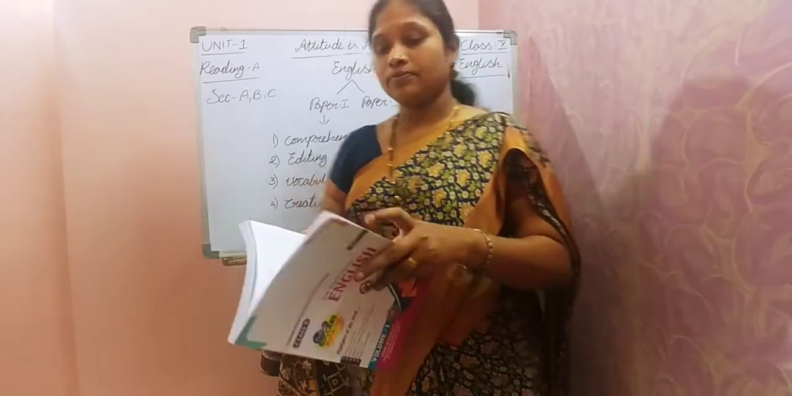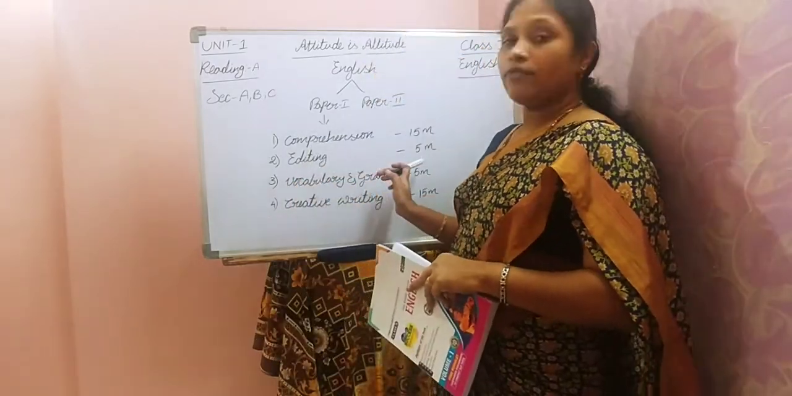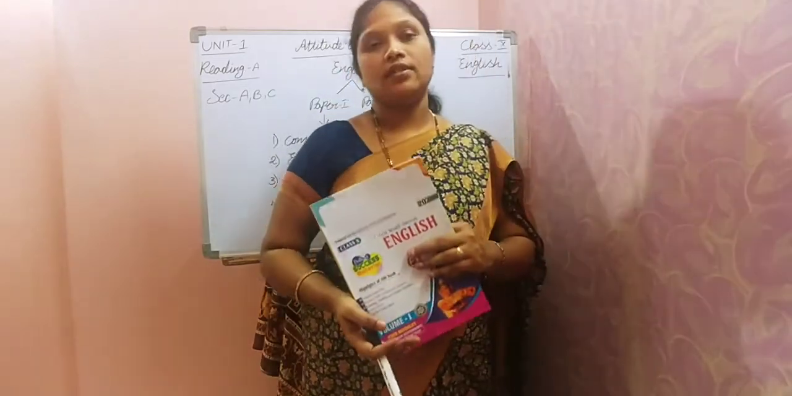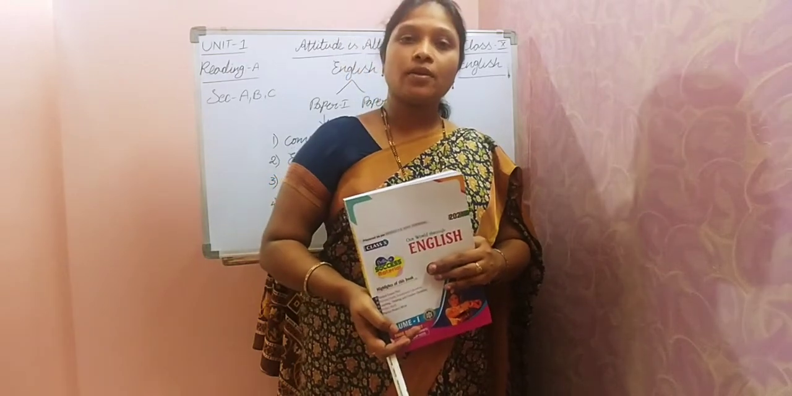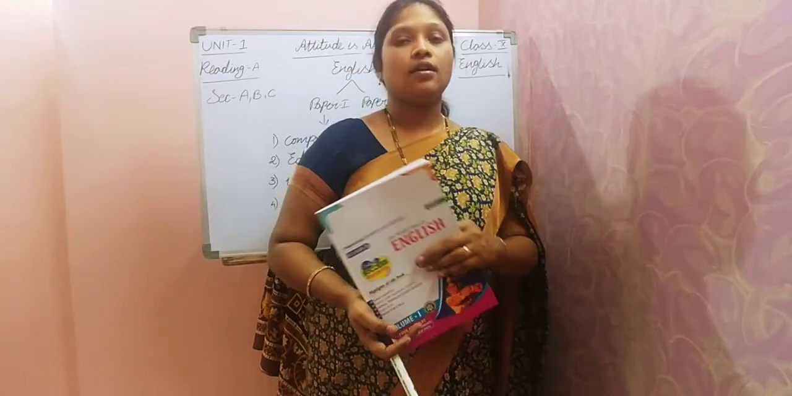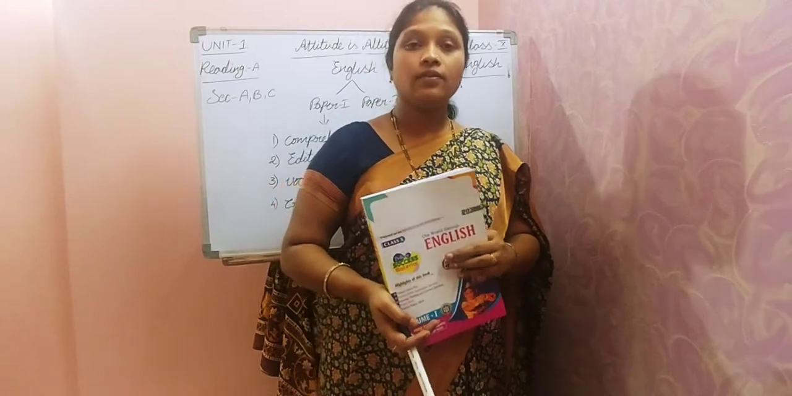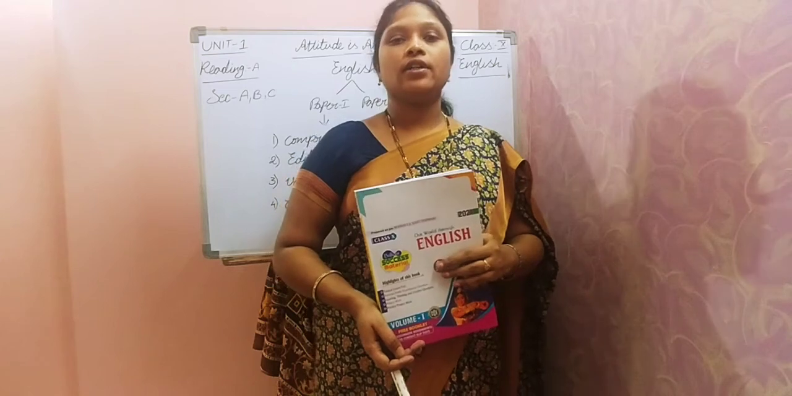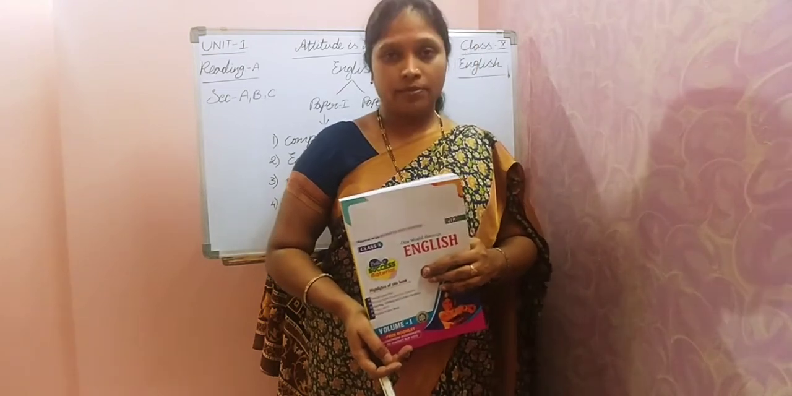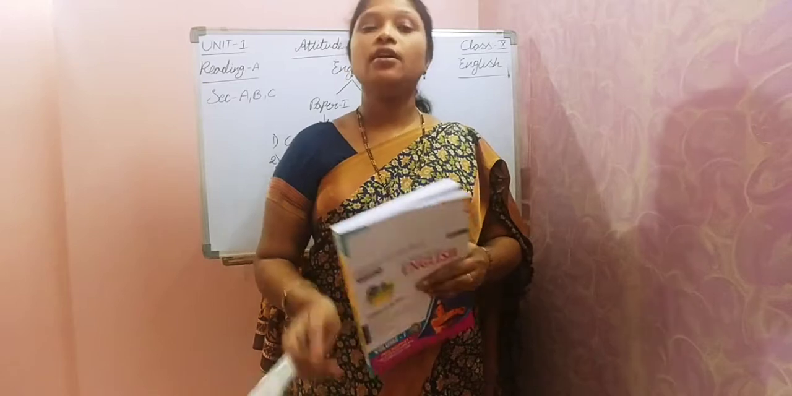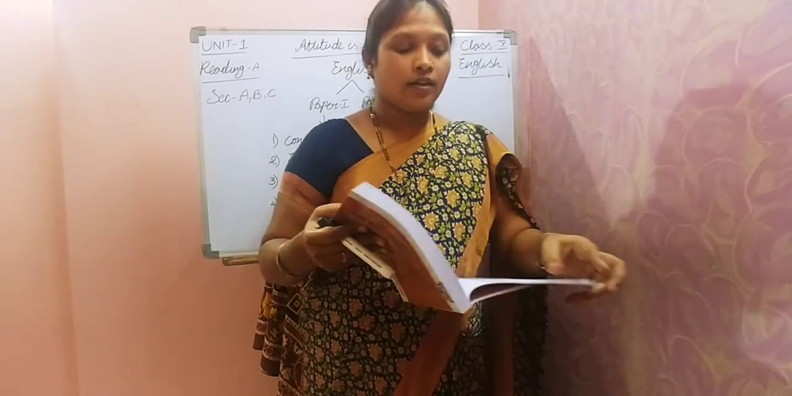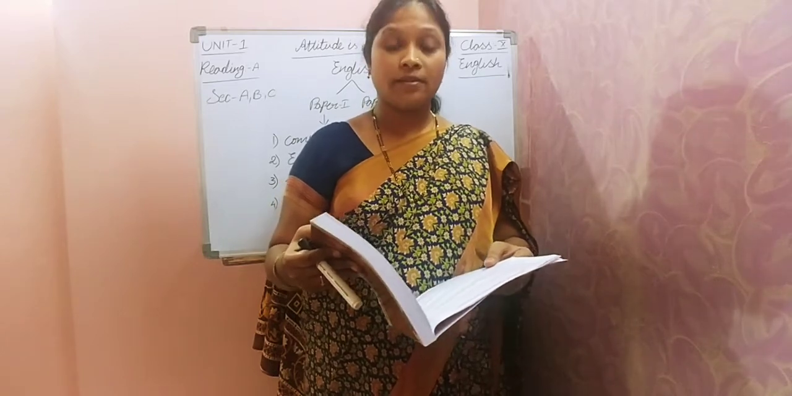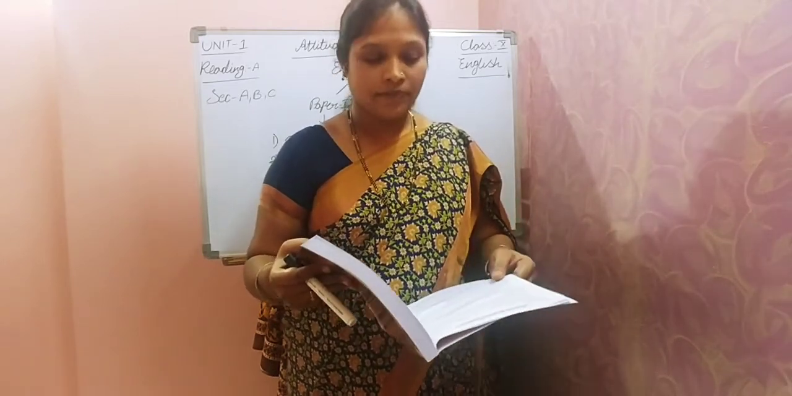And the next one is editing. You will get editing for 5 marks. Editing means you have to find the errors in the given sentences. Here also one paragraph will be given to you, from the textbook itself, from the lessons itself. In each and every sentence you will find one mistake. You have to find that mistake and rewrite it in the question paper. That will be given for 5 marks, and the editing questions are from question number 13 to 17.